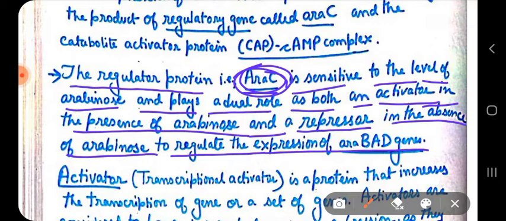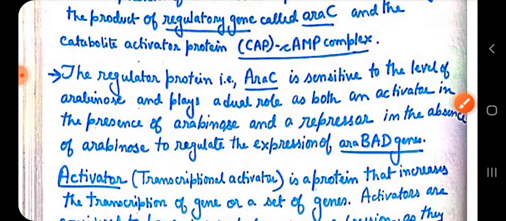This same AraC will act as a repressor. It will repress the transcription of the araBAD genes in the absence of arabinose. Because if there is no arabinose, why would we produce these protein products? The araB, araA and araD gene products only deal with the utilization of arabinose. So if there is no arabinose, or if there is less arabinose present, then we will transcribe fewer of the products of the ara operon. So it acts as an activator and also as a repressor.